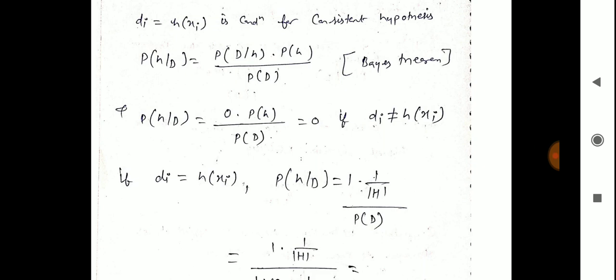Probability of h given D equal to probability of D given h multiplied by P of h upon probability of D is known as Bayes theorem. Now we calculate the value. If di is not equal to h of xi, the value of probability of D given h is 0, multiplied by P of h and divided by probability of D. If di equals h of xi, then the probability of h given D equals 1 multiplied by 1 upon mod H, divided by probability of D.